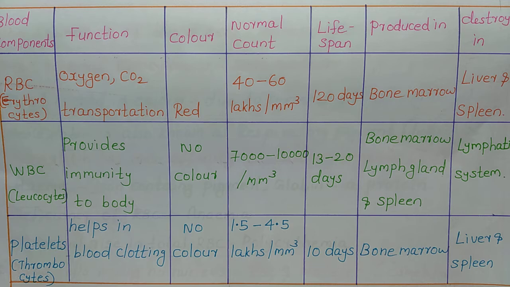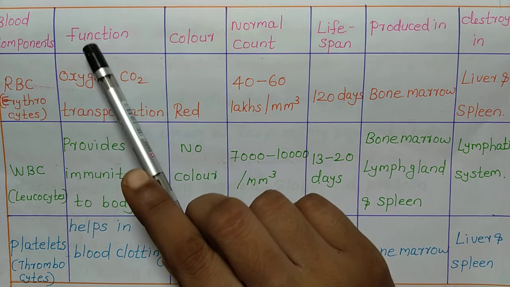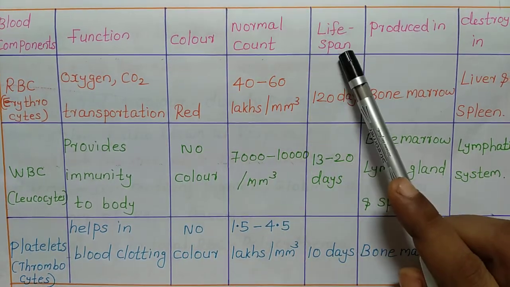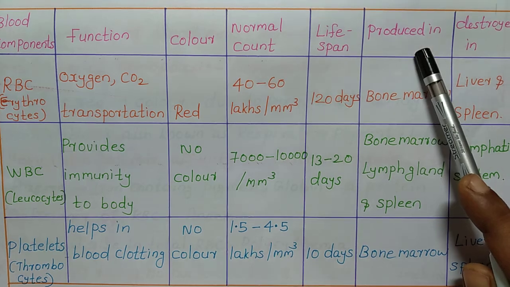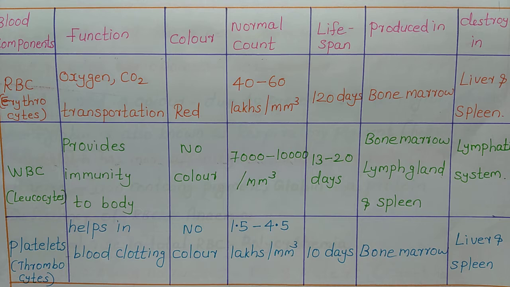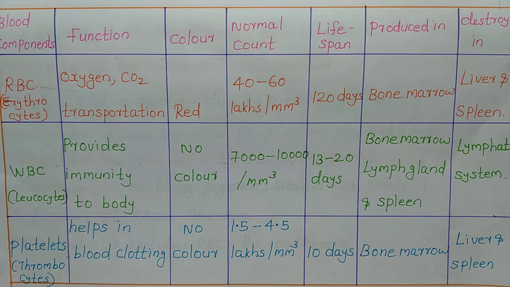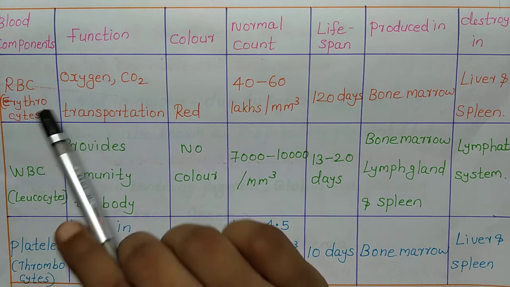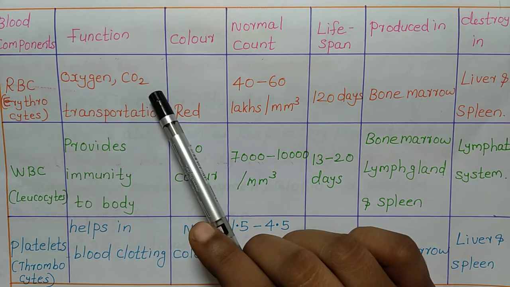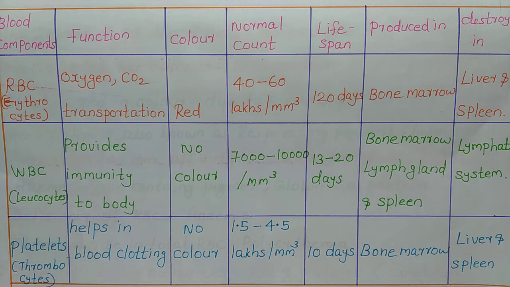Now let's see the blood components in detail and their function, color, normal count, lifespan, produced in and destroyed in, where it is produced and where it is destroyed. First one is RBC. RBC is otherwise known as erythrocytes. Function, oxygen and carbon dioxide transportation.